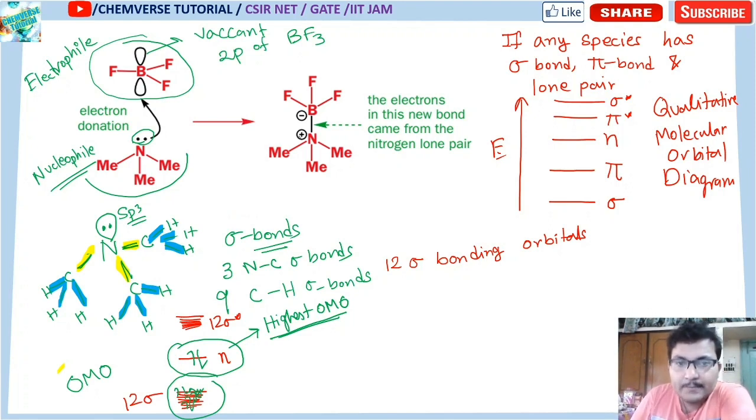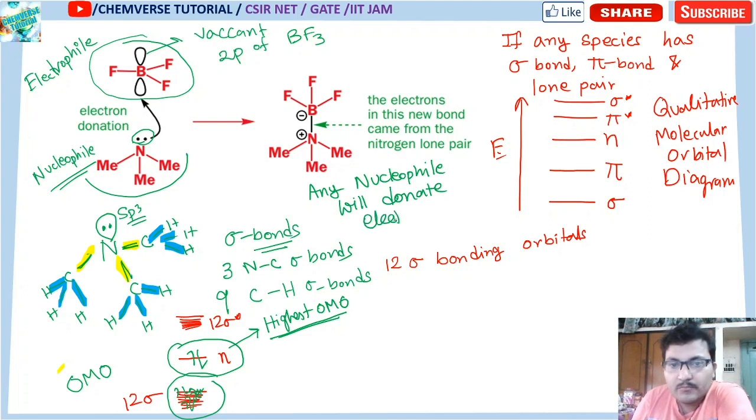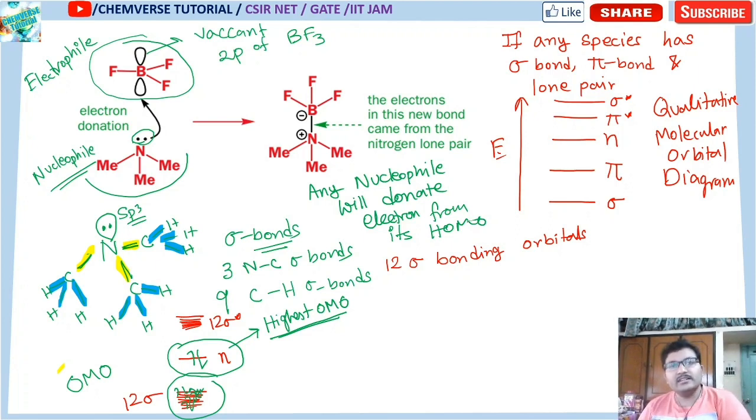So what I can say is, any nucleophile, in lecture number 2 you will get this message also. In my second lecture I have already said that any nucleophile will donate electron from its HOMO. Clear? Any nucleophile will donate electron from its HOMO. So which electron is being donated? This non-bonding electron is being donated, and that is what is happening in this case.